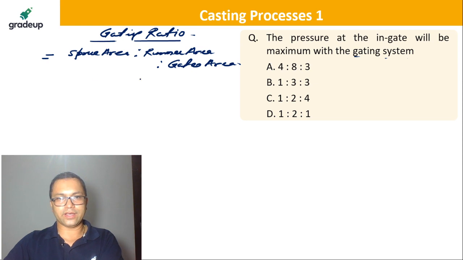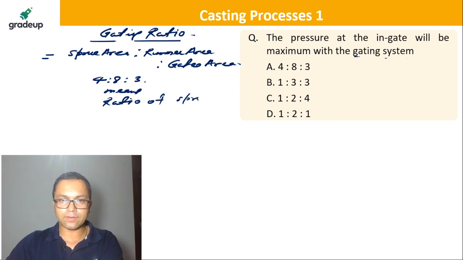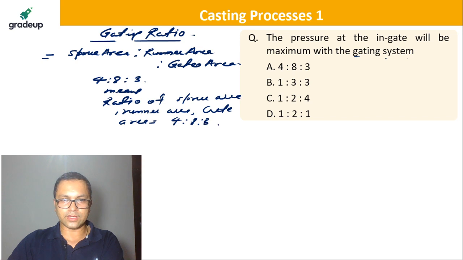So what is the meaning of this? 4:8:3 means the ratio of sprue area, runner area, gate area equals 4:8:3. That is the meaning of that. Now please tell me what should be the answer. The pressure at the in gate will be maximum. So what is in gate? Let's go back to this.